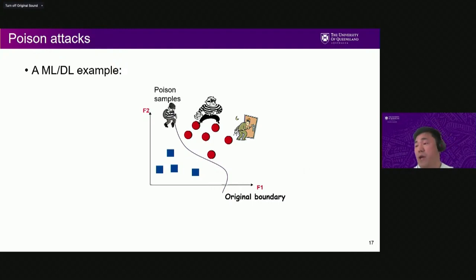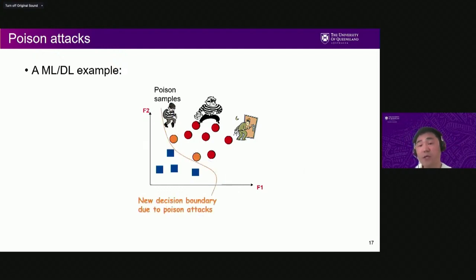Then if we are able to put in some poisonous samples, which are also adversarial examples, and the model is trained this way, we can put in two samples or more, and the original decision boundary will be shifted to a new decision boundary, so that all the data around here, the orange dots, will be classified as attack or normal. This is the poison attack.